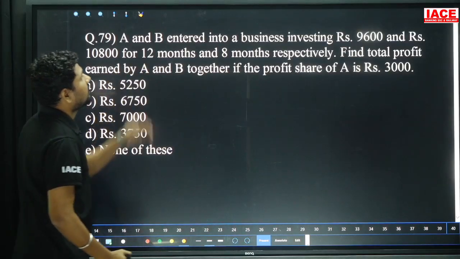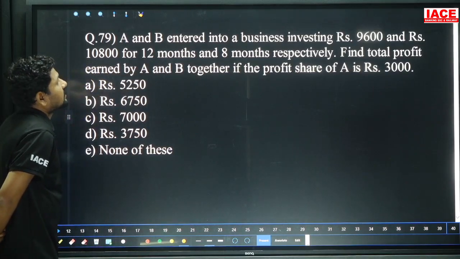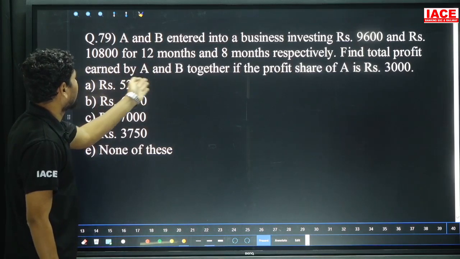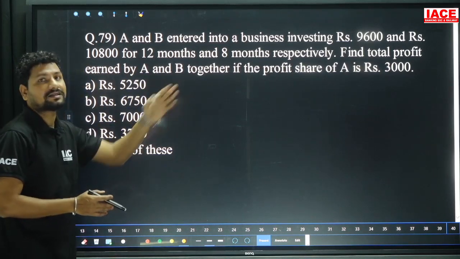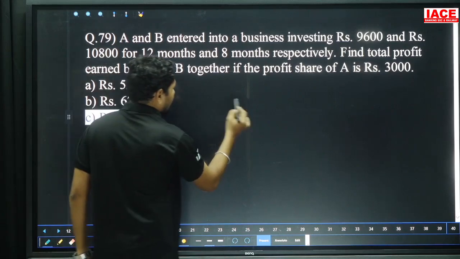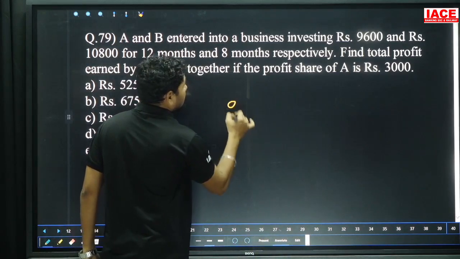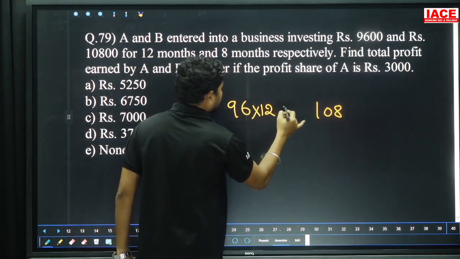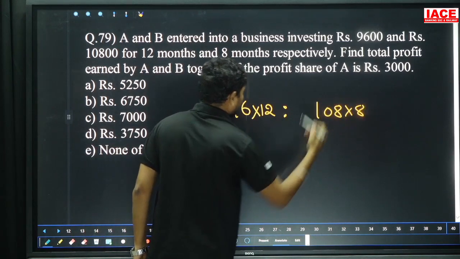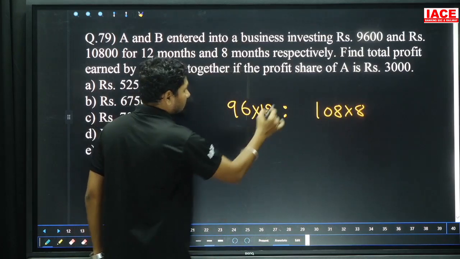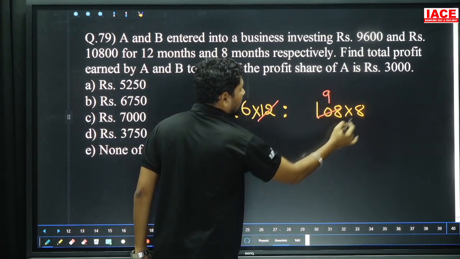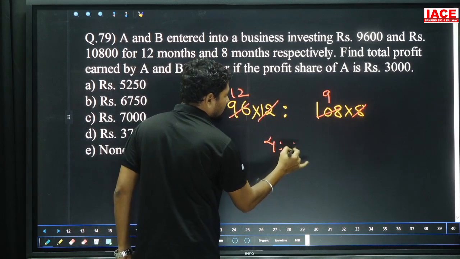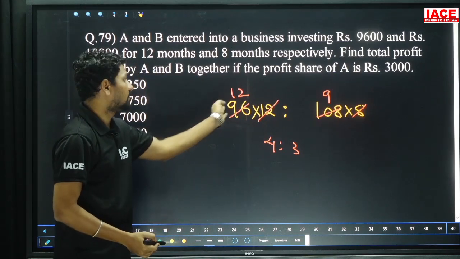Next, A and B enter into a business investing 9,600 and 10,800 for 12 months and 8 months respectively. Find the total profit earned by A and B together if A's share of profit is 3,000. Look here, A value is 96 and B value is 108, and A's investment is for 12 months and B's investment for 8 months. We should calculate this to get the answer. 12 to 108, how many times? 9 times. 8 to 96, how many times? 12 times. 12 is to 9 is equal to 4 is to 3. Both are cancelled with the number 3. 4 and 3 are the ratio.